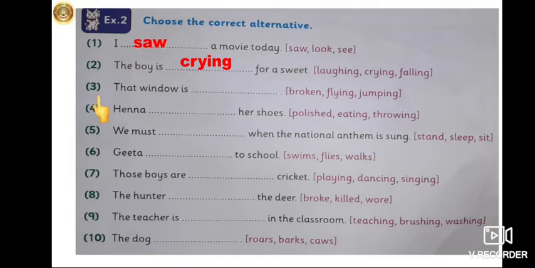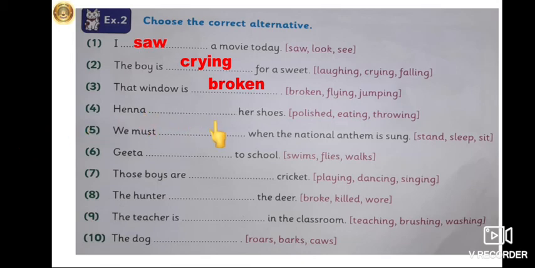Now see the third sentence. That window is dash. Now that window is broken, or flying, or jumping. Now do you think a window can fly or jump? No, it can break. So the correct word from the bracket is broken. So that window is broken. Broken is the correct verb we have to put in the blank.